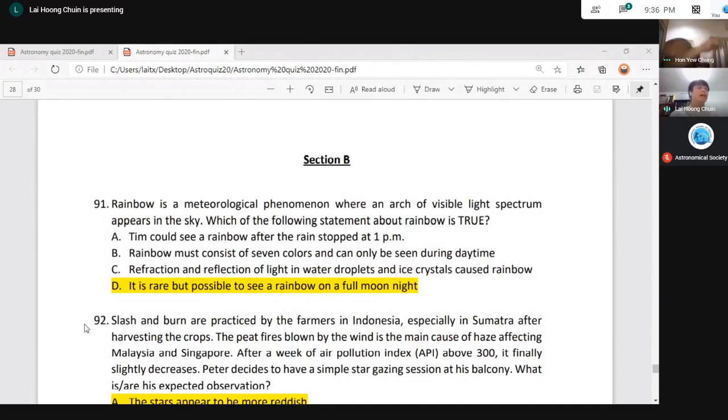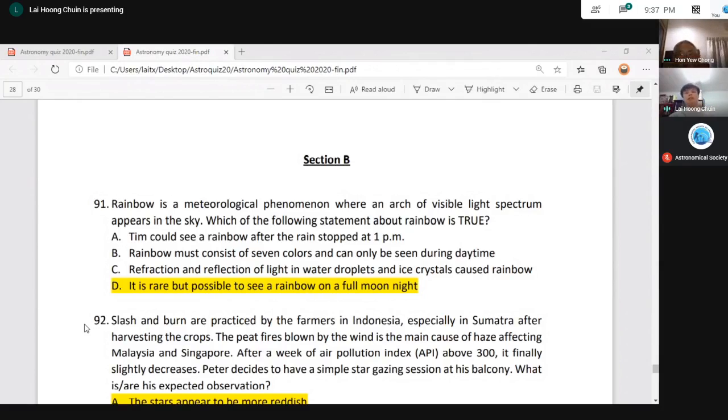All right. Even at night time, if we have a full moon or almost full moon, we can see a rainbow. But of course, the rainbow will be very faint, and through our naked eye we will see a monochrome rainbow. But if we have a camera and long enough exposure, we can see the 7 colors of the rainbow at night.